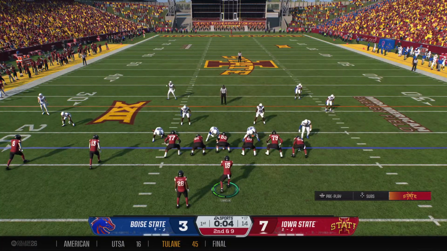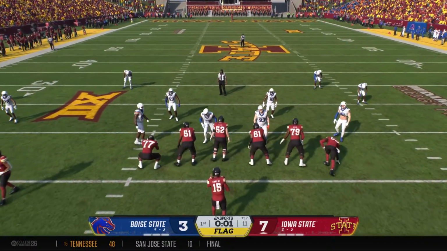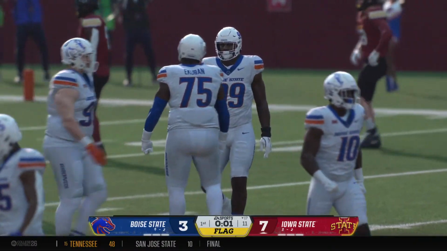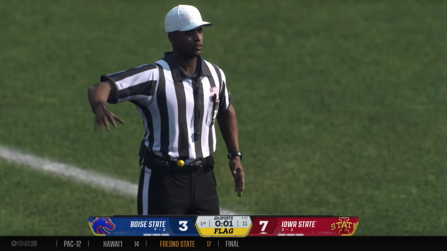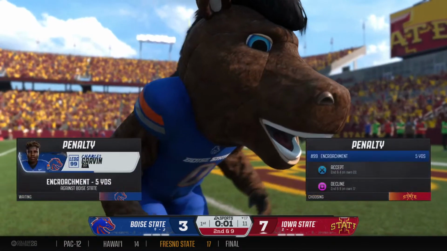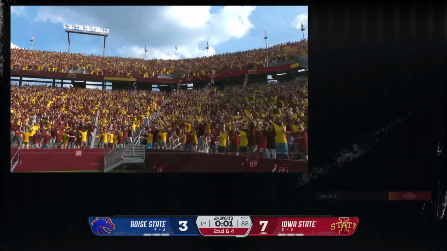Line getting set on 2nd down. Looks as if the defense was a little too eager there, got into the neutral zone, and that'll be a 5-yard penalty. Contact in the neutral zone leads to that penalty. Good news for the offense.